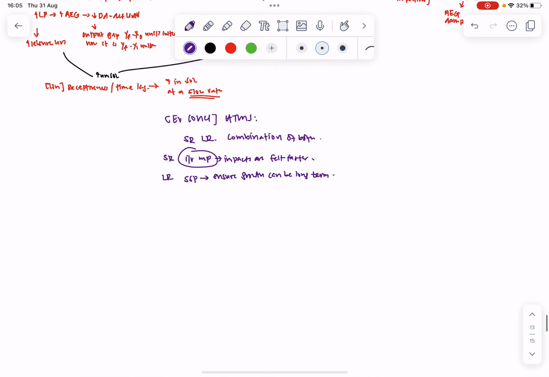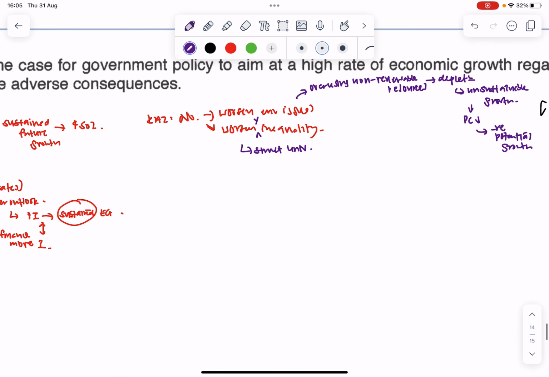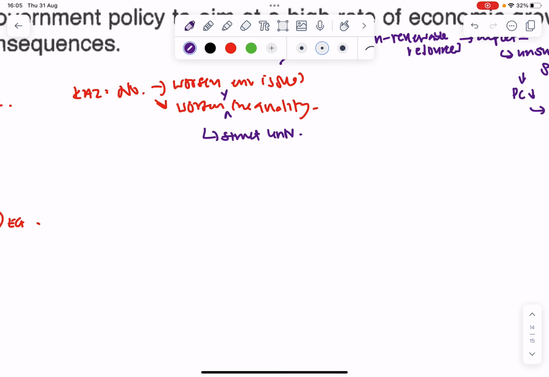Correct? So when I focus on a high rate of economic growth, we will probably have to undertake some form of technological transformation, and this will lead to structural unemployment.